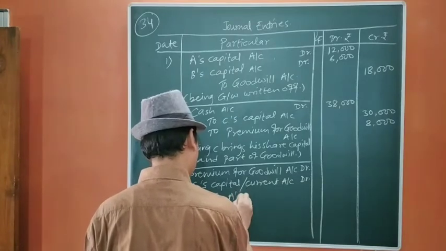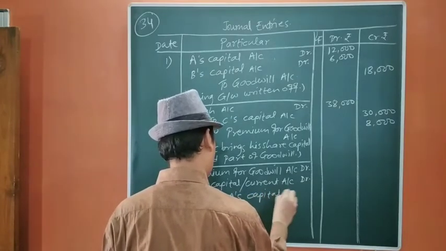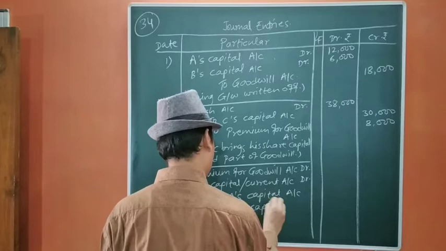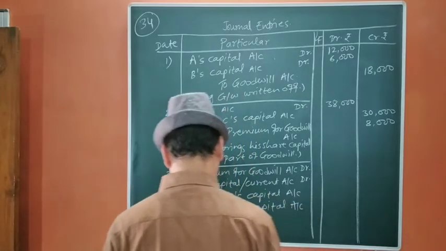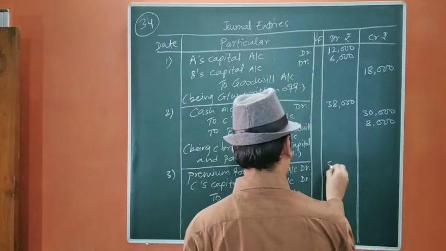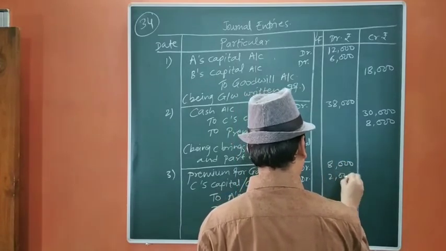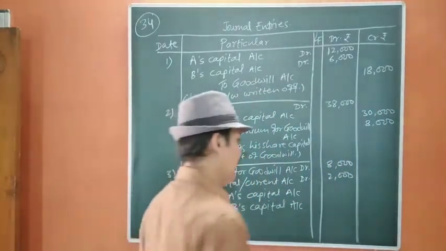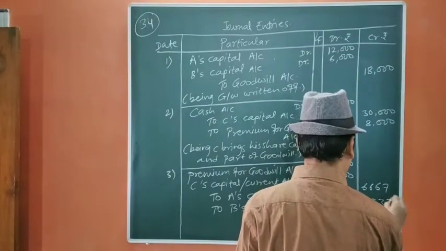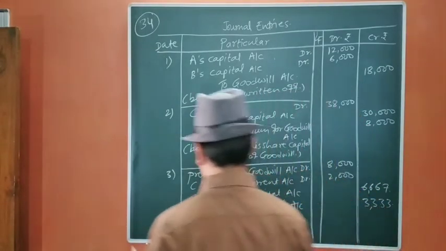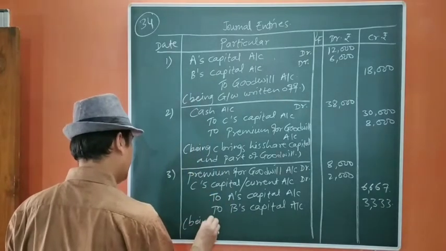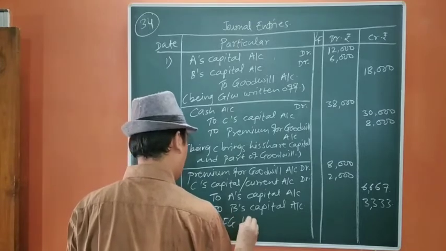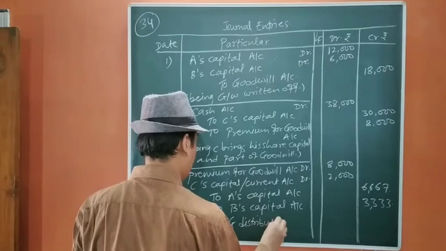So A's capital account to B's capital account. Okay, so it is 8,000 profit and 2,000 we are taking out of his capital or current account. Total 10,000 will be distributed between the partners in 2:1. That will be 6,667 and 3,333, being premium for goodwill distributed in sacrificing ratio.